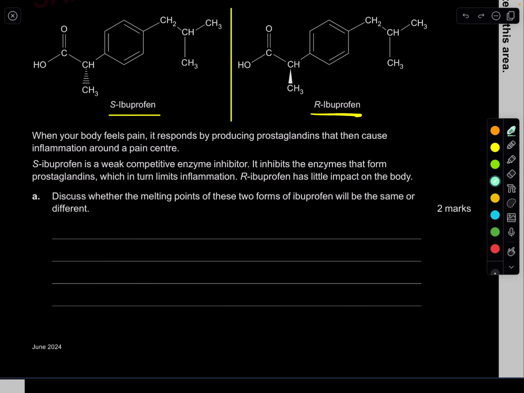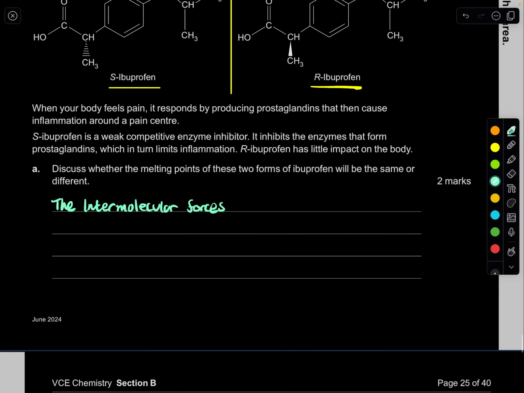So we're going to say the intermolecular forces determine the melting point of substances. I'm going to write a lot just to help students understand. Beautiful.